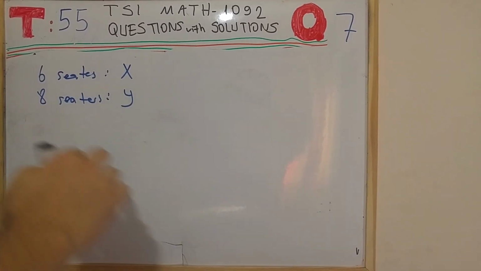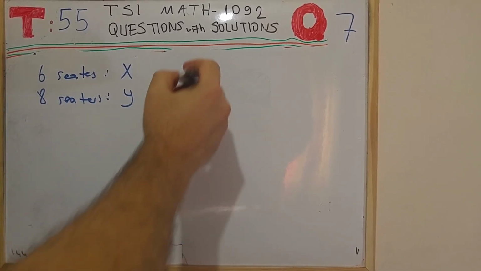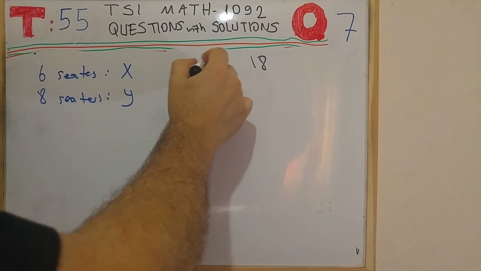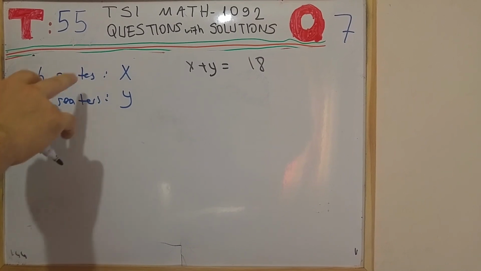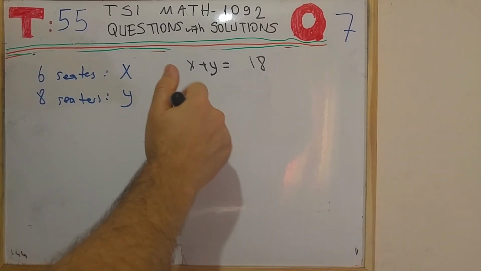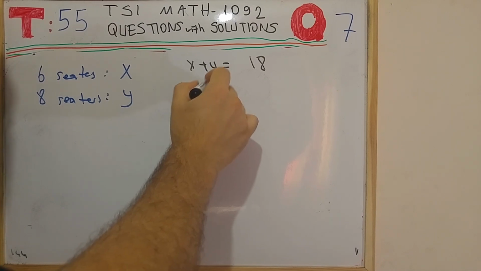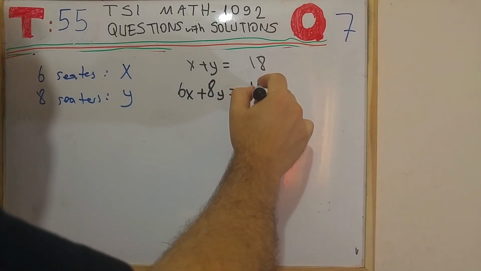Let's call the number of 6-seaters x and 8-seaters y, and we know that there are 18 tables, therefore we can say that x plus y is equal to 18, and people must be seated either in 6-seaters or in 8-seaters. So we can say that 6x plus 8y is equal to the total number of people attending the picnic, which is 128.